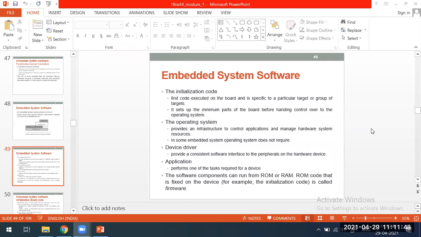That is the job of the initialization code, boot code. I think it is very clear what is the role of this boot code.